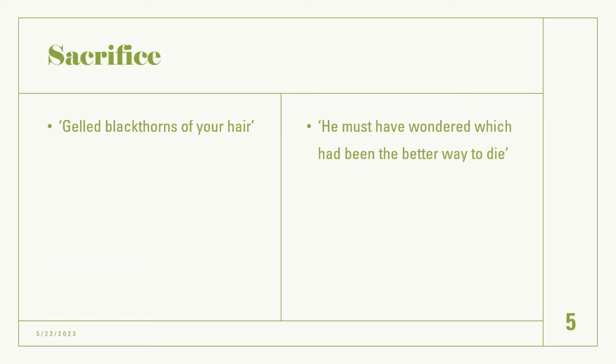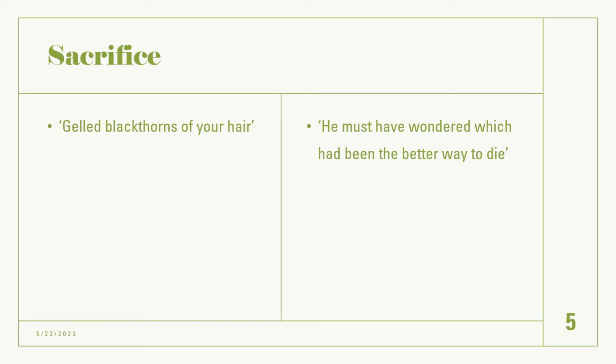So the first quotations that we're going to link together are about sacrifice. And we're going to look at "gelled blackthorns of your hair" from Poppies. So everything from Poppies will be on the left, and then we will look at our Kamikaze quotations on the right. Our Kamikaze quotation is, "He must have wondered which had been the better way to die." Now, "gelled blackthorns of your hair" is an important quotation because it is what we call a biblical allusion. So that is spelled A-L-L-U-S-I-O-N.